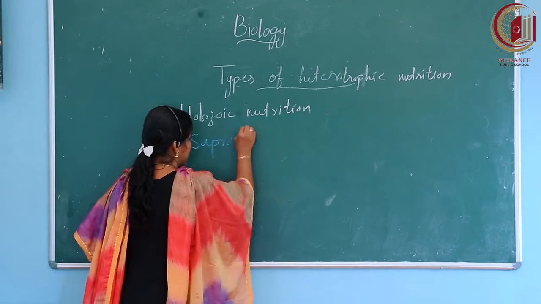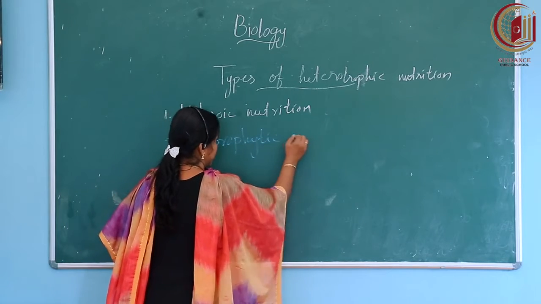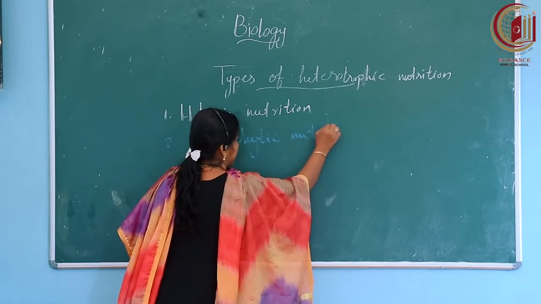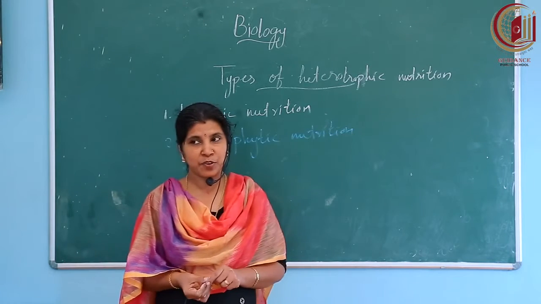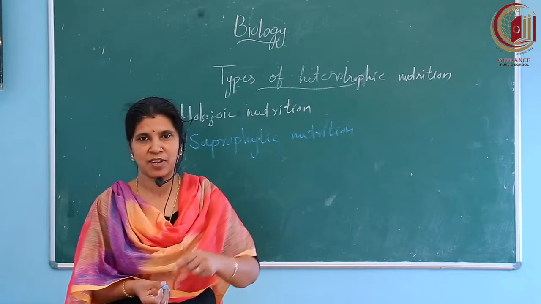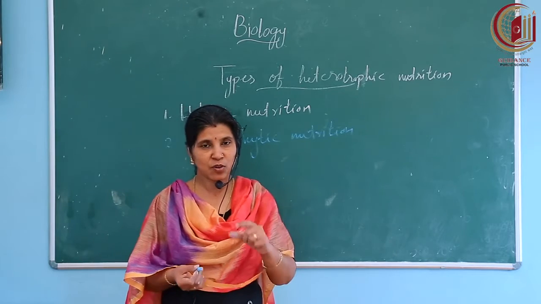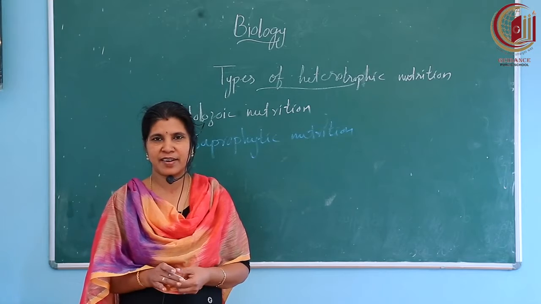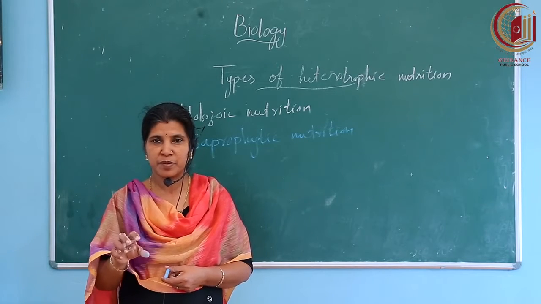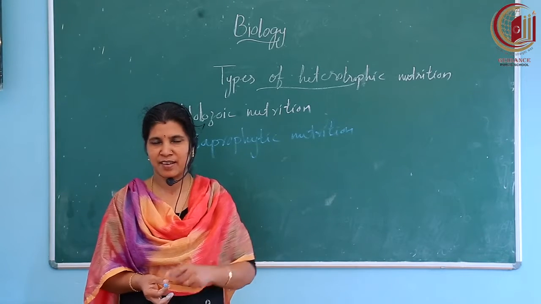Then another type of nutrition, that is saprophytic nutrition. In saprophytic nutrition, something is different. These organisms, the saprophytes, are taking food items from waste materials from outside.